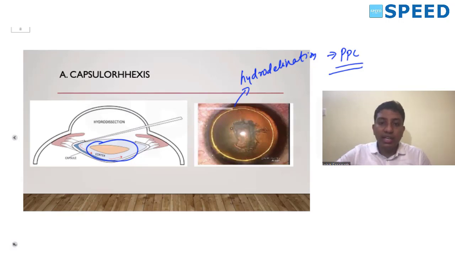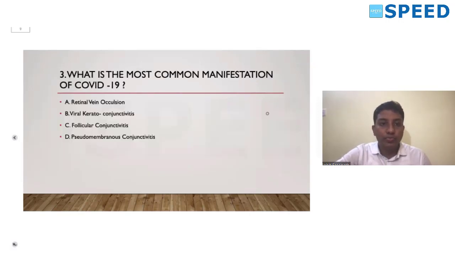We have to be very gentle. We have to maintain the anterior chamber, because any fluctuation in the anterior chamber can result in a posterior capsular tear, and this can precipitate a posterior capsular rent. Okay, so we have to be very careful, and hydrodelineation is the golden ring. Okay, so this can be a potential question in the forthcoming exams.